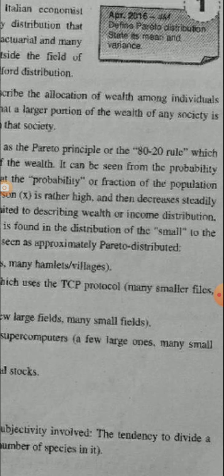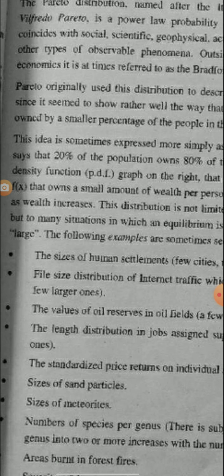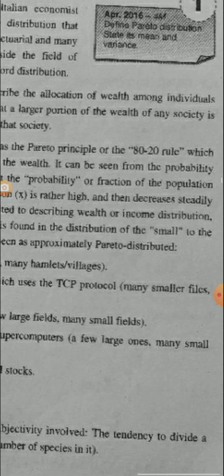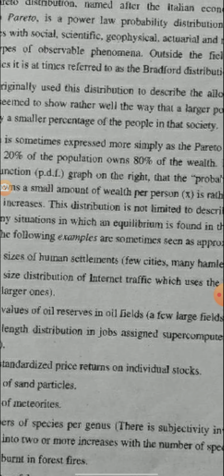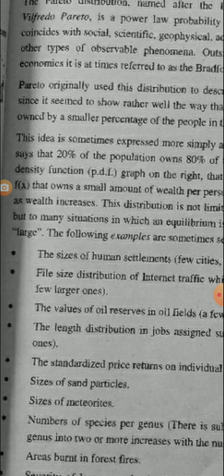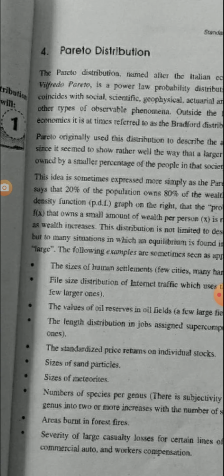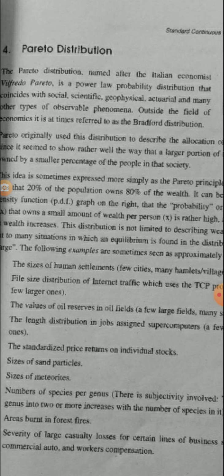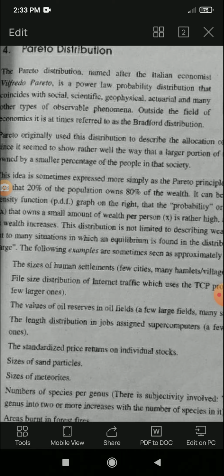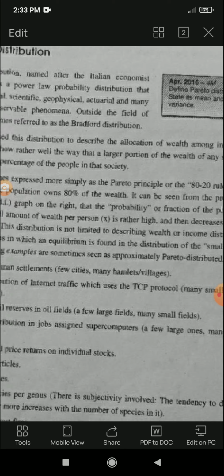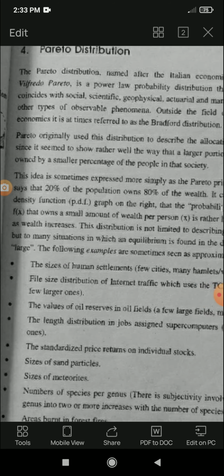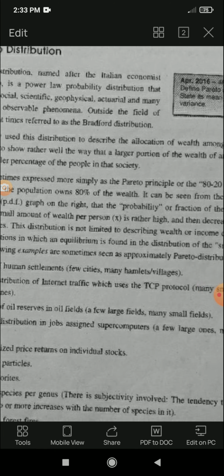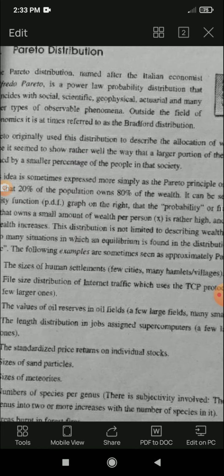It can be seen from the probability density function graph on the right that the fraction of the population f of x that owns a small amount of wealth per person x is rather high and then decreases steadily as wealth increases. This distribution is not limited to describing wealth or income distribution, but to many situations in which an equilibrium is found in the distribution of the small to the large.